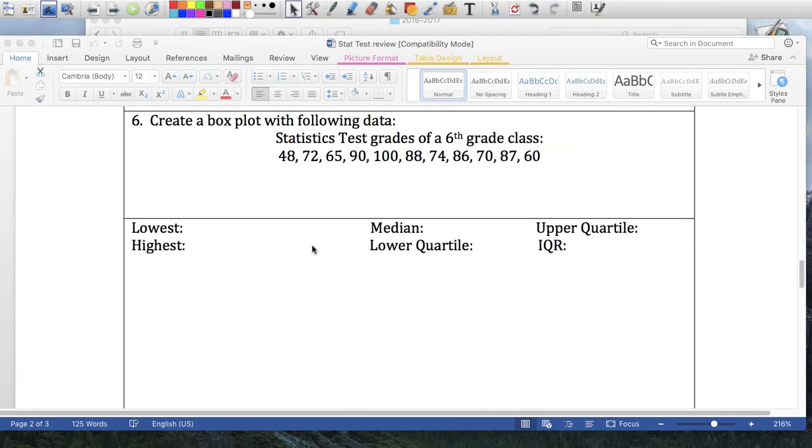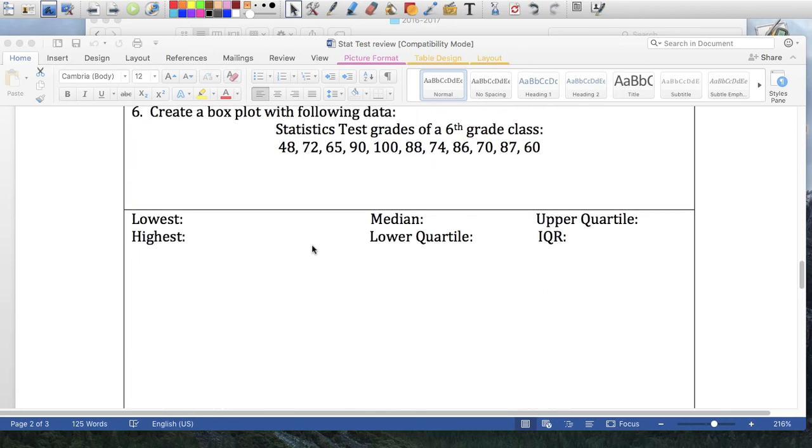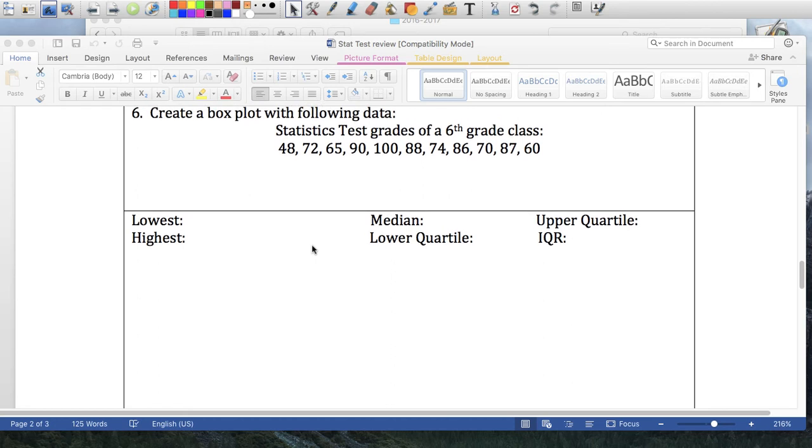And wow, the last one already. Okay, 6. So we want to create a box plot. Okay, so I'm going to create a box plot. And the first thing you have to do, creating box plots, is put the numbers in order from least to greatest. So let's start. 48